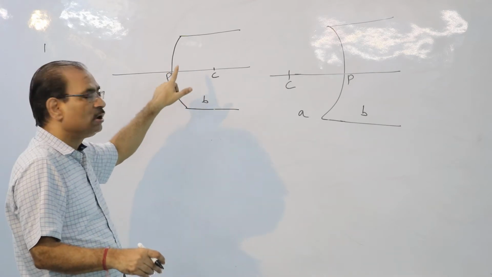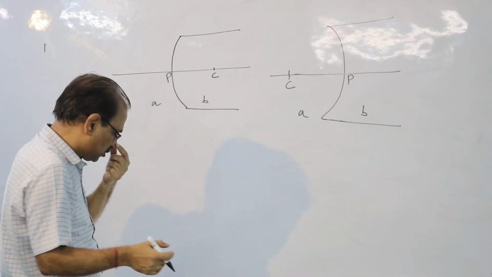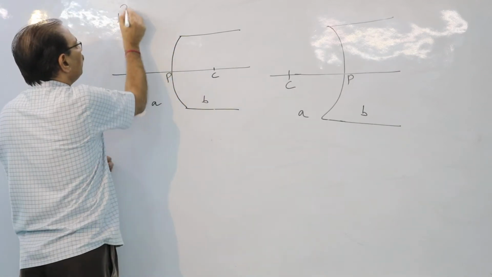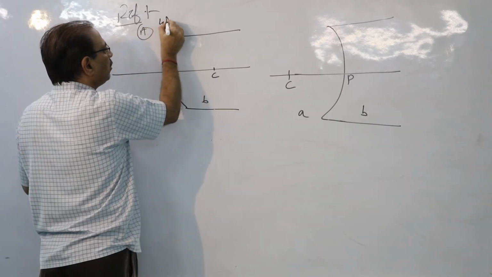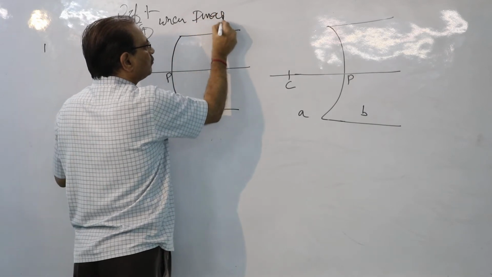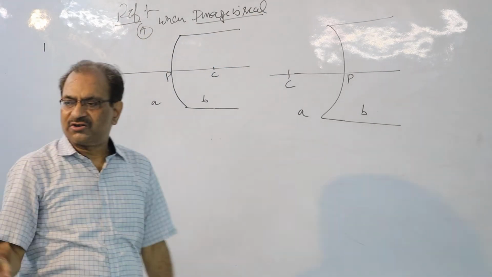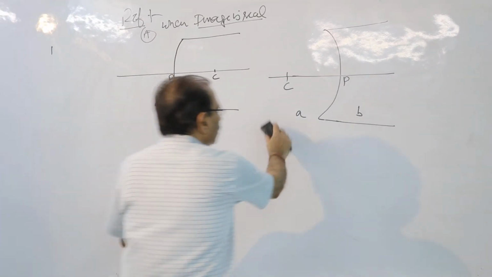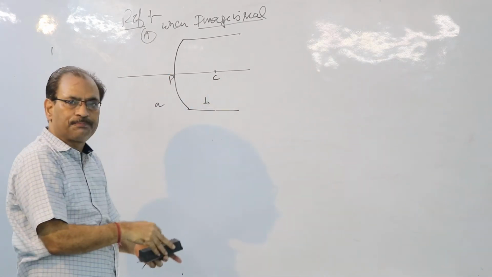I am talking about what happens when the refraction takes place from a convex spherical surface. So this is refraction by a convex spherical surface. Case number A is when the image is real. Children, just see here, this is going to be a convex spherical surface.